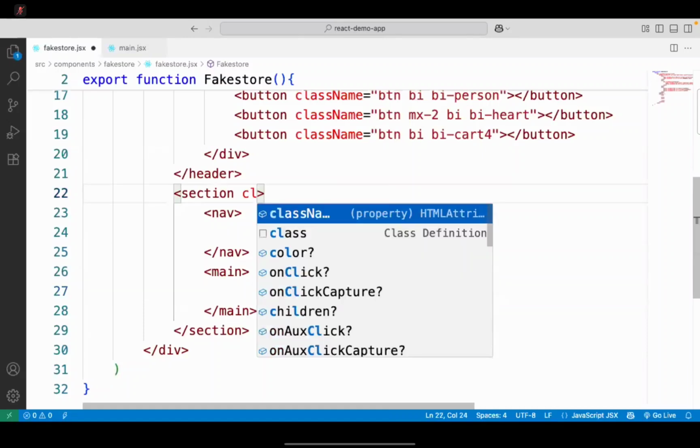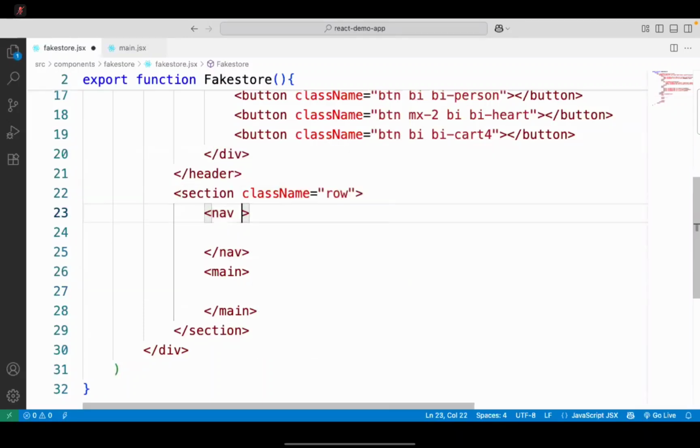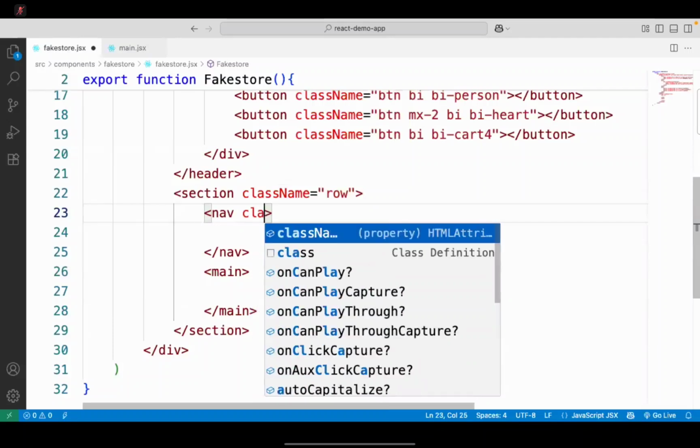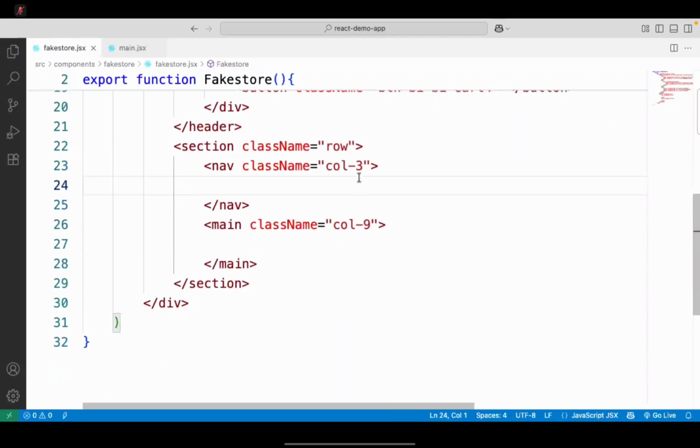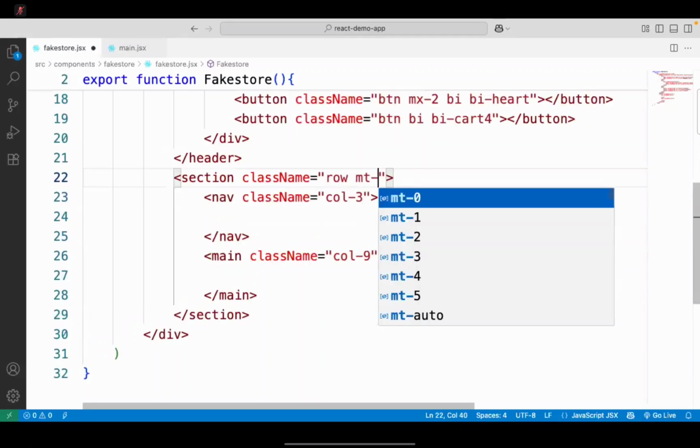This section will have a class row. These will have col classes. I will give 9 and 3 because you have to distribute among 12. Okay, that means this row will have a margin top.